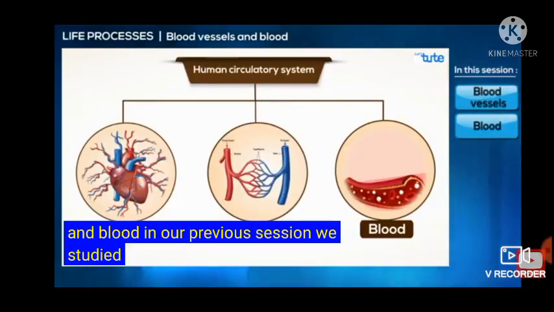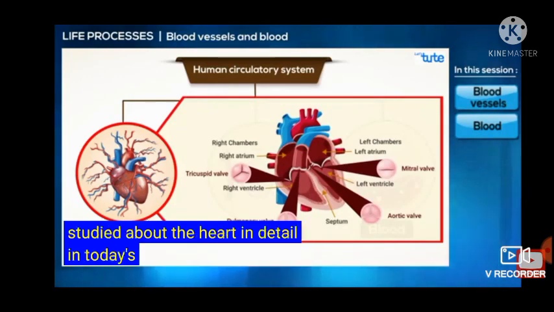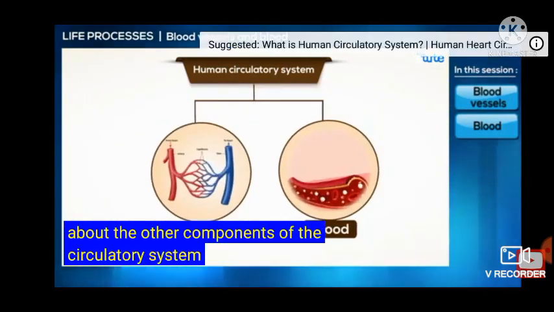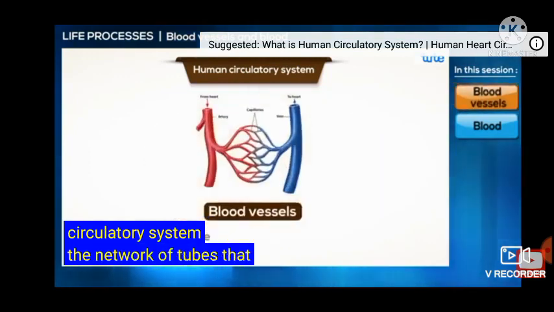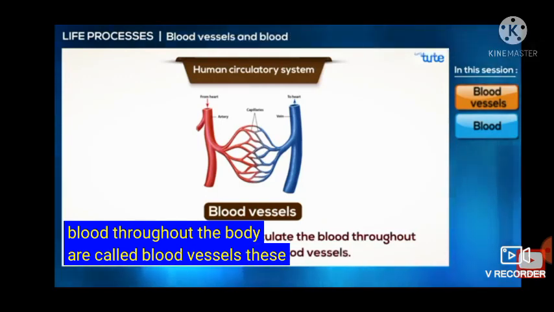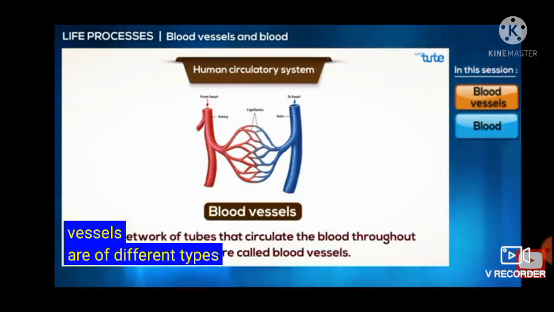In our previous session, we studied about the heart in detail. In today's session, let's learn more about the other components of the circulatory system. The network of tubes that circulate the blood throughout the body are called blood vessels. These blood vessels are of different types.